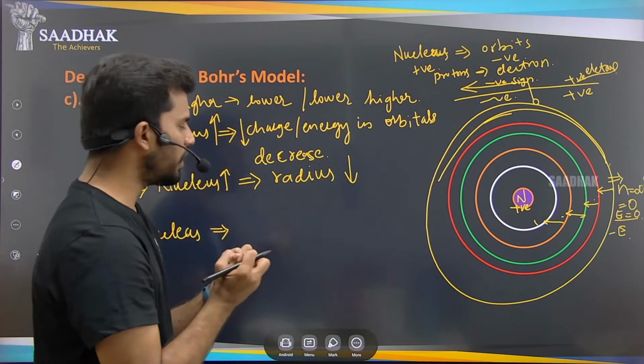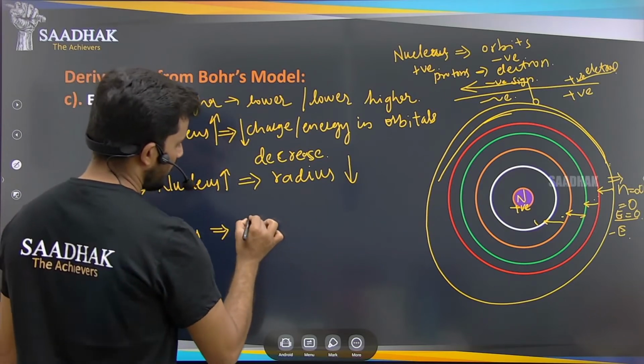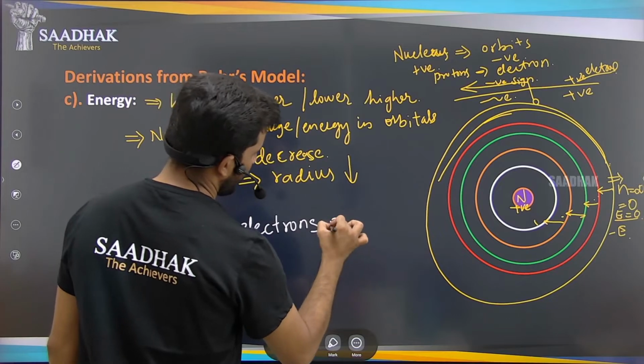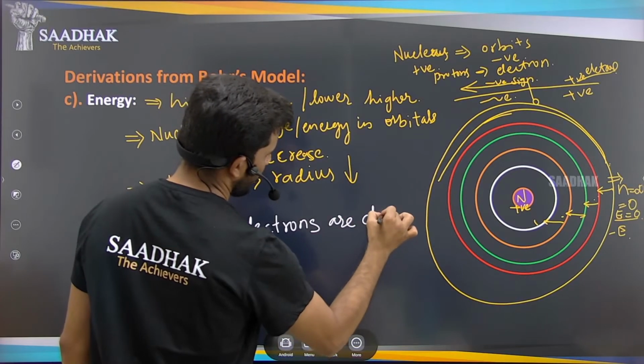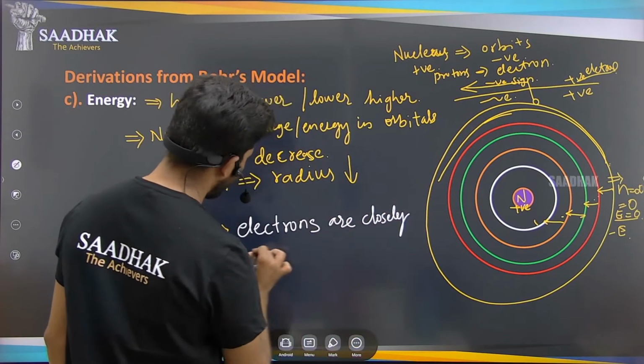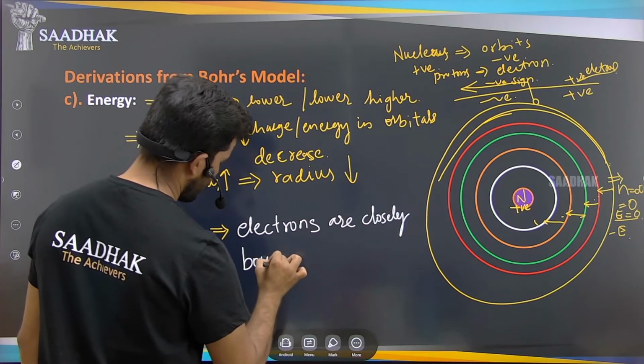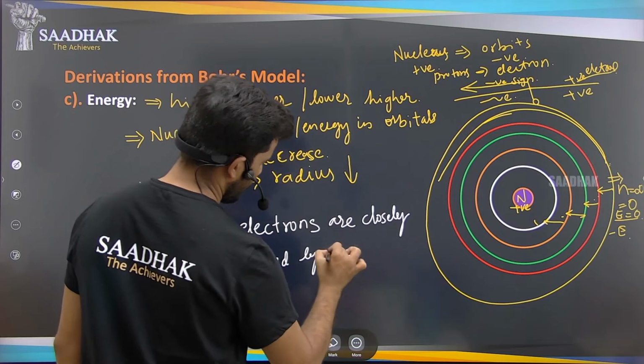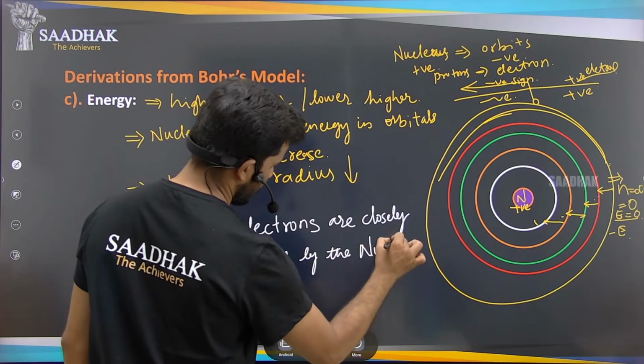Electrons are closely bound by the nucleus. So we can say that electrons are closely bound by the nucleus.